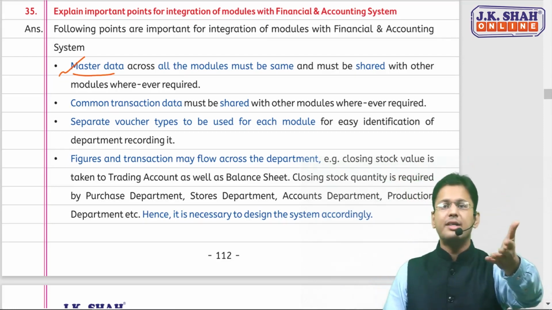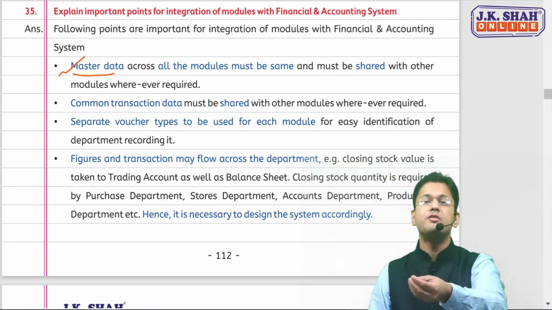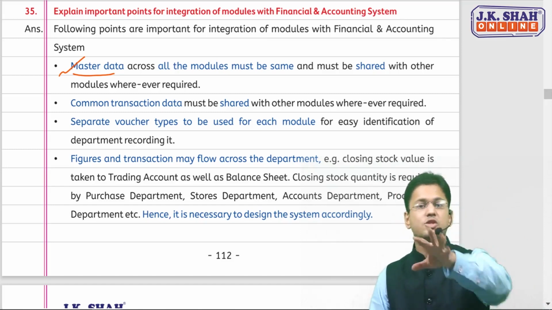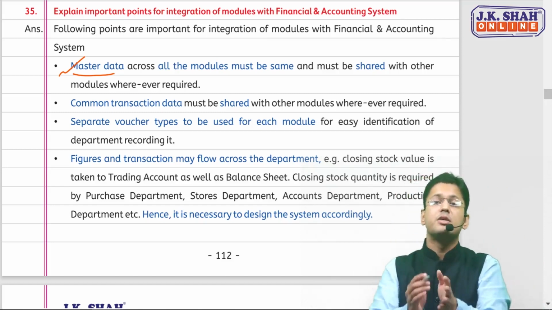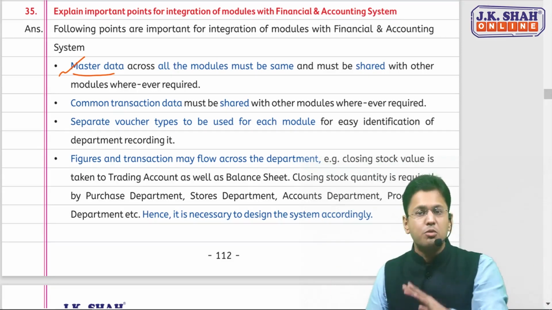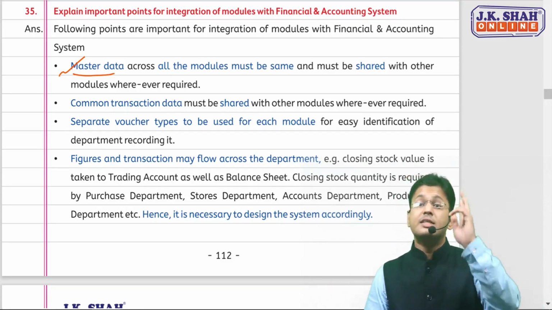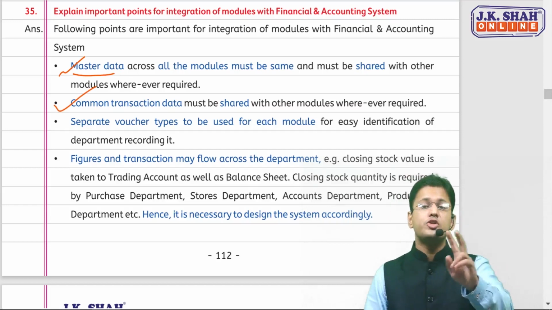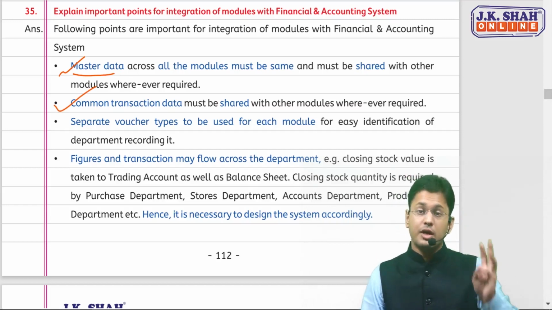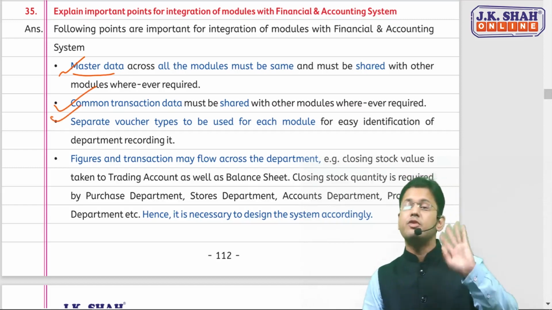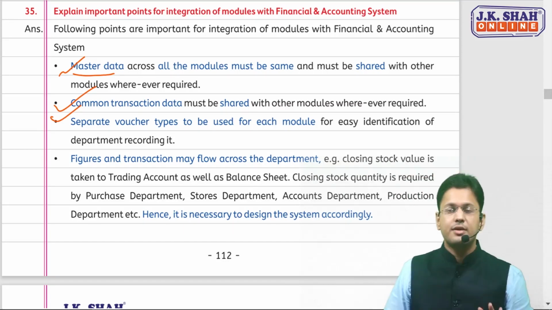And you will agree that the master data cannot be different for different types of modules. The master data has to remain the same. And that master data must be shared with other modules whenever required by other modules. Fine. Some common transaction data should also be shared with other modules. Voucher type should be separate for every module so that you can easily identify.